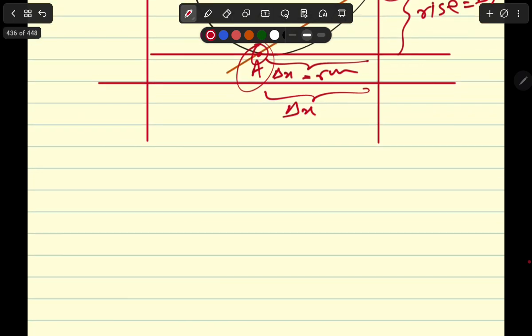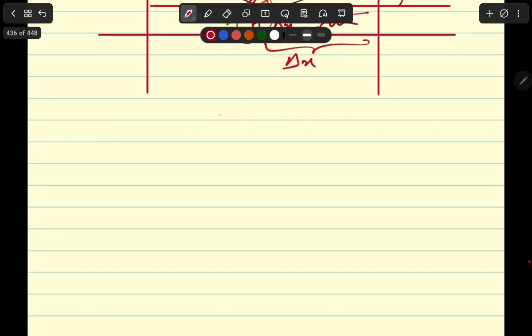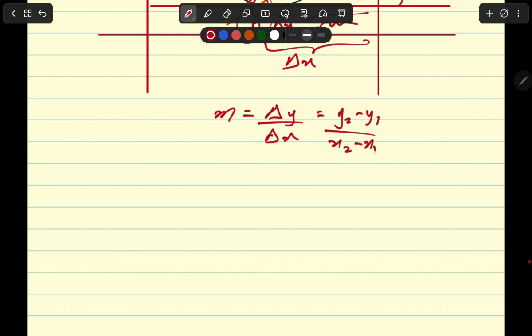So when you take the ratio of that, you get the gradient represented by a small case italic m, change in y over change in x, or y2 minus y1 over x2 minus x1, or rise over run, as you will have remembered it from your GCSE and O levels, right?